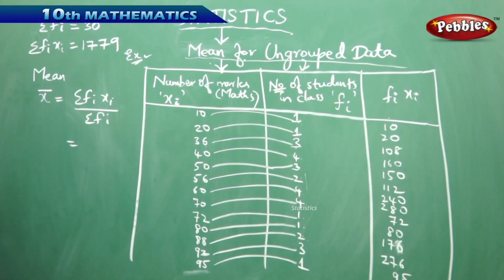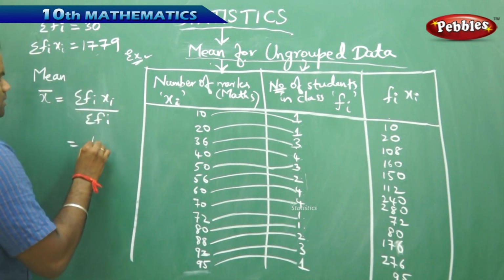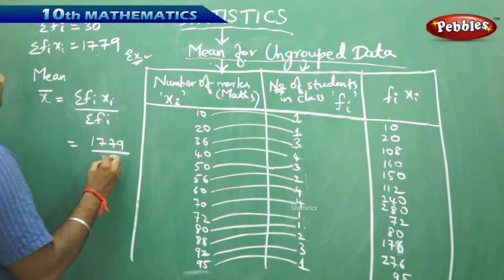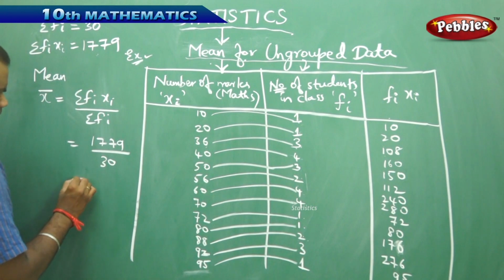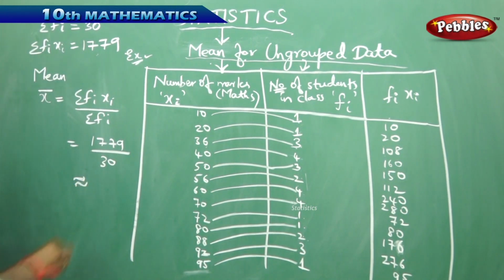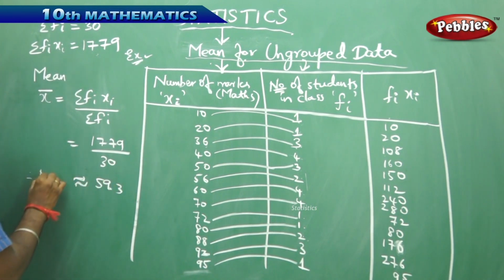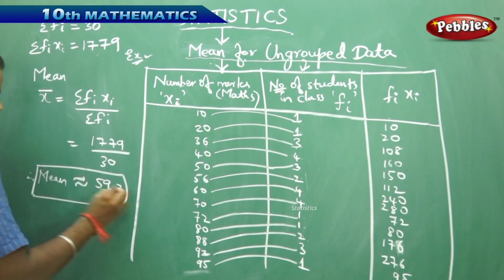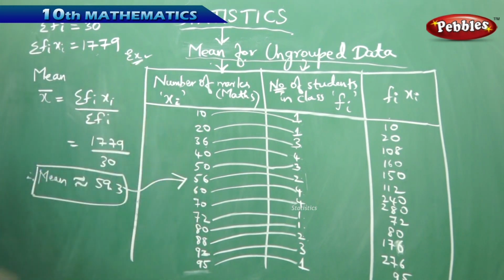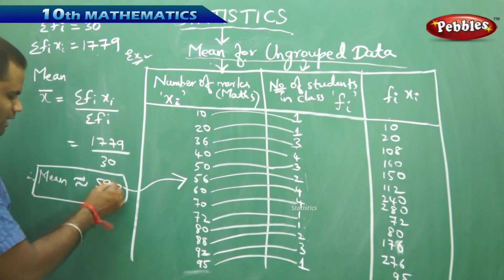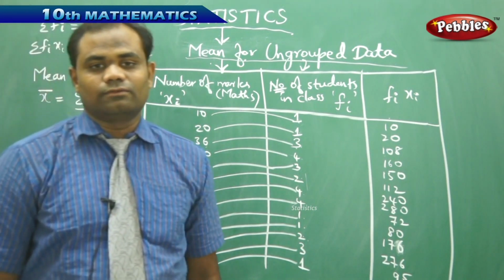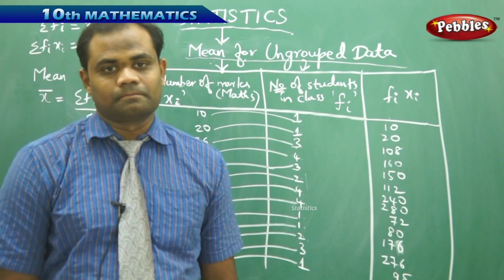Now with this formula, I substitute the values of sigma Fi xi by sigma Fi, which approximately on division simplifies to give you 59.3. Therefore, the mean of the given problem is 59.3, is how we identify the mean of this ungrouped data.